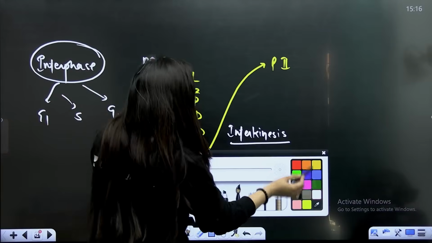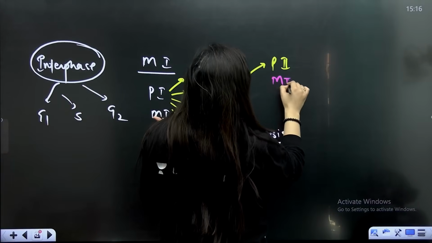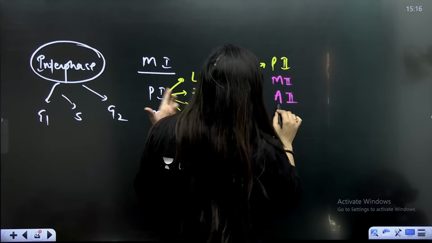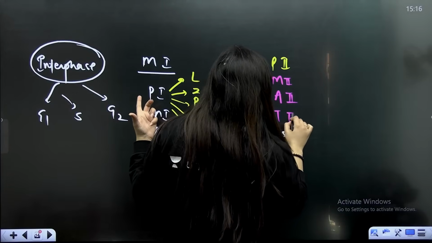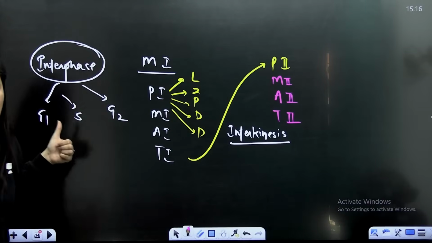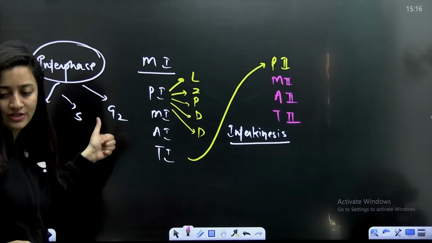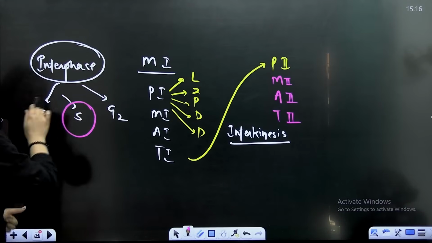So that's why there will be 2 rounds of nuclear division. There will be 2 rounds of cytoplasmic division, but just 1 round of DNA replication. That's what we have to keep in our mind. This is all about the topic.